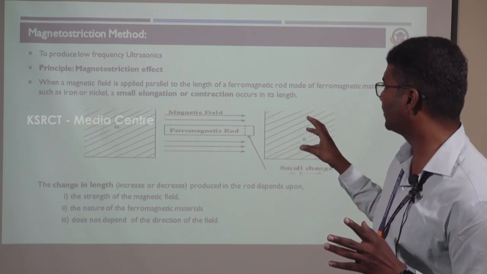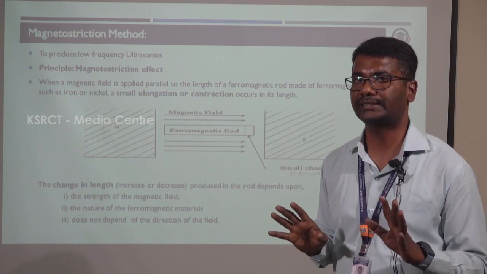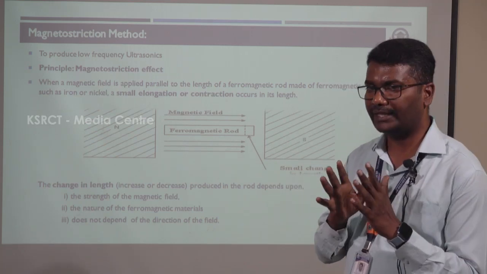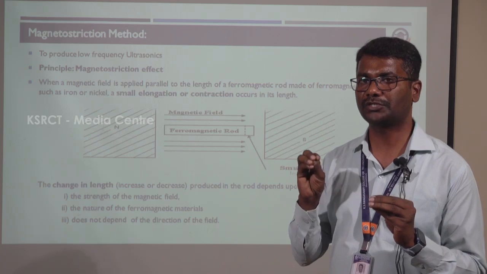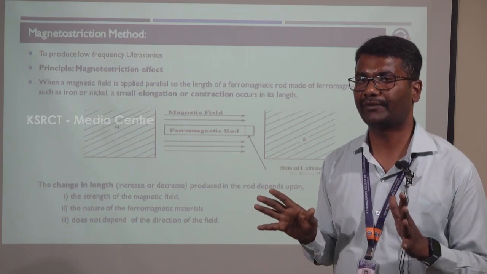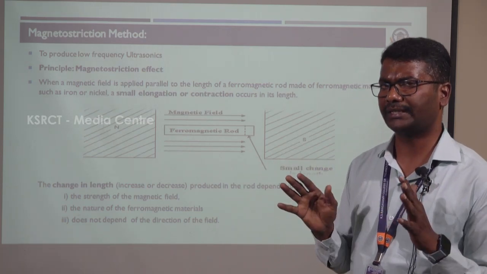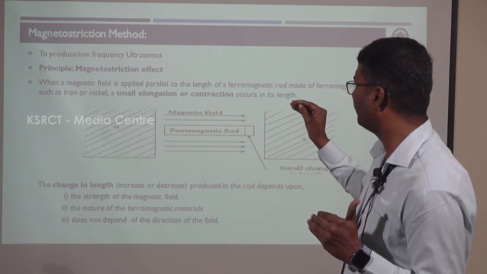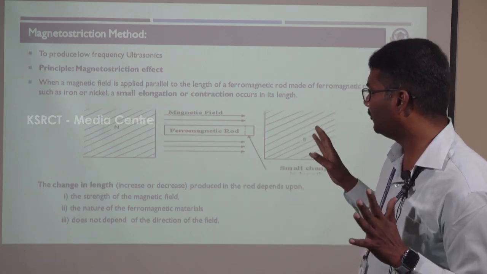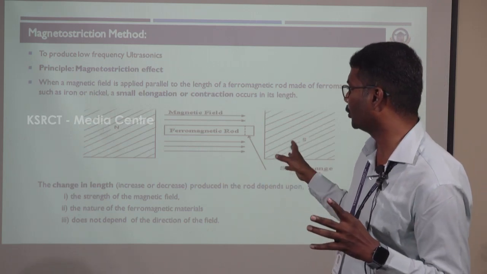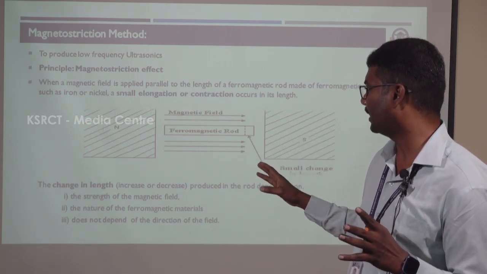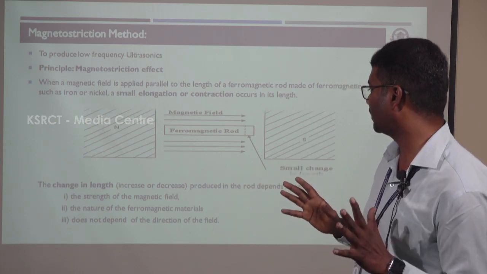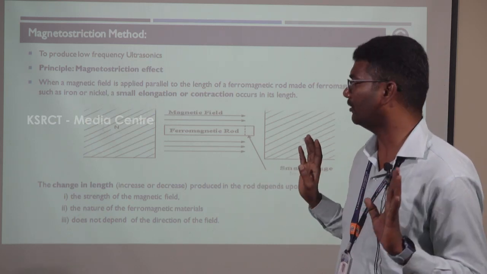A small change of elongation or contraction is called the magnetostriction effect. If the length increases, it is a positive magnetostriction effect. If the length of the ferromagnetic rod decreases, it is called a negative magnetostriction effect. The change in length depends on the strength of the magnetic field and the nature of the ferromagnetic material. It does not depend on the direction of the field.